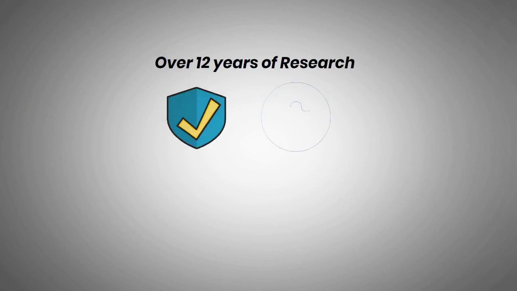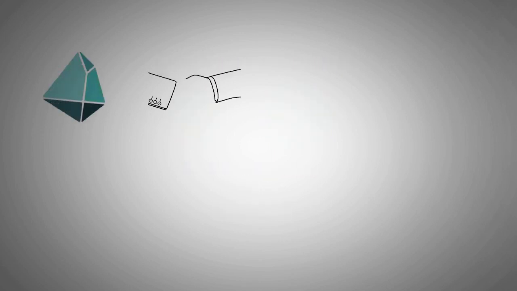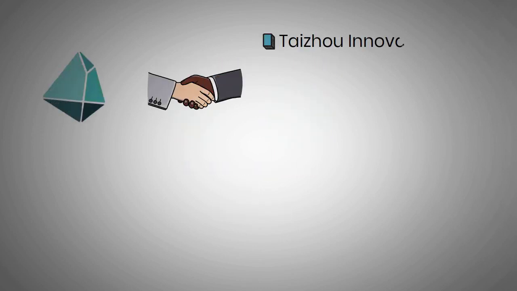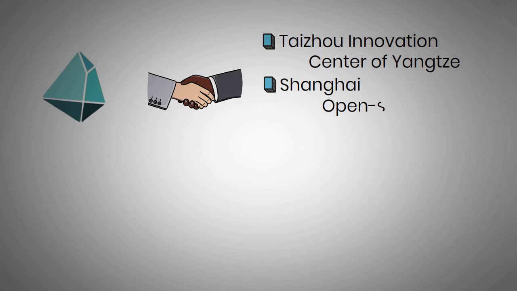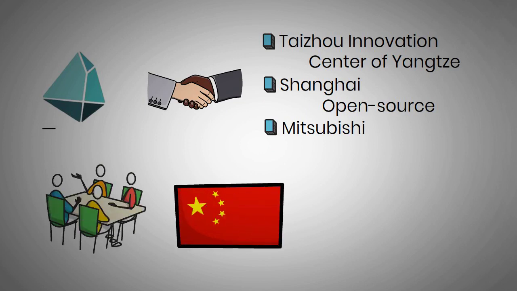With over 12 years of research experience in trusted computing, cloud security, and cryptography, Dr. Anbang Ruan, the founder of Trias, leads a talented and robust team of more than 70 members. Trias also has many partnerships, including the Taizhou Innovation Center of Yangtze Delta Region Institute of Tsinghua University, Shanghai Open Source Information Technology Association, Mitsubishi, and Dago Finance. They are currently working with the Chinese government to implement their technology.